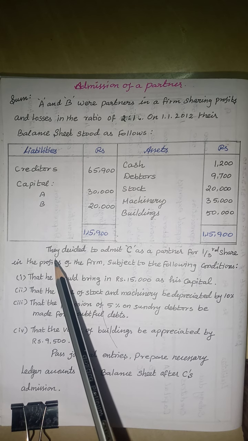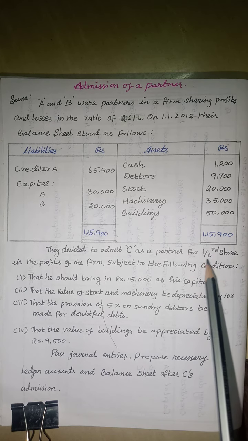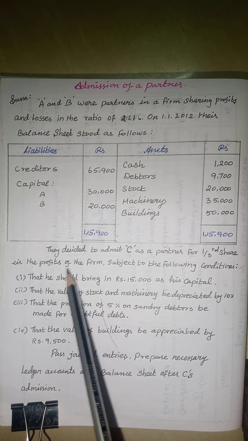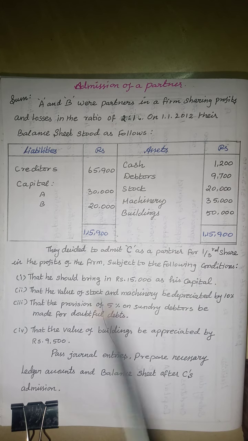The adjustments are: they decided to admit C as a partner for a 1/3 share in the profits of the firm, subject to the following conditions.